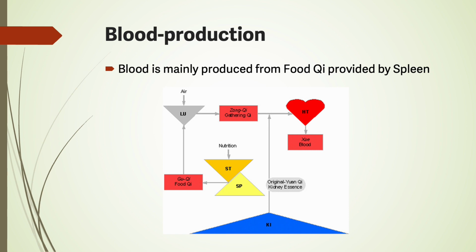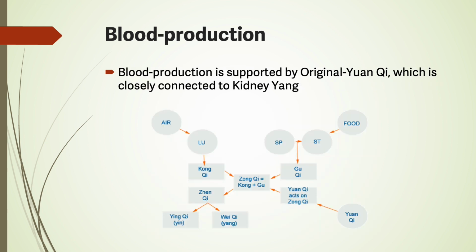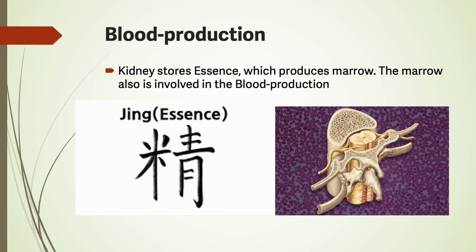Blood is mainly produced from food qi provided by spleen. Spleen sends food qi upward to the lungs, and involving lung qi, it is then sent to the heart, where it is transformed into blood. Blood production is supported by yuan qi, which is closely connected to kidney yang. Kidney stores essence, which produces marrow. The marrow also is involved in the blood production.